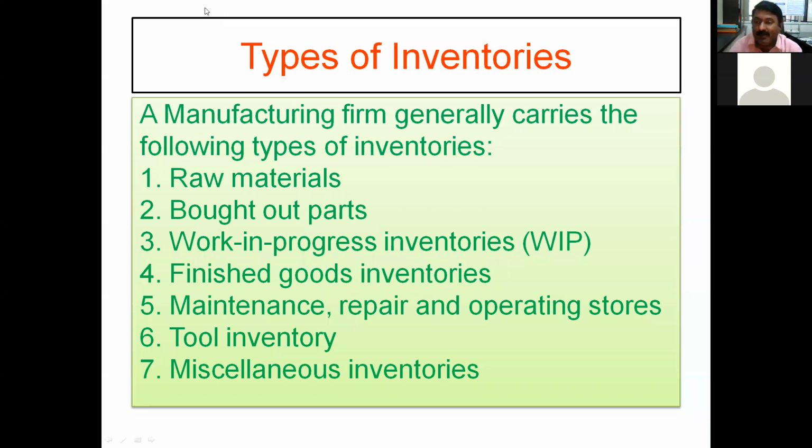Maintenance, repair, and operating stores. Very, very important types of inventory. What are the different things required for maintenance, and for repair and operating stores? For example, take the example of a grinder. There are different types of grinders: small, medium, and big. A small grinder can go up to a 3-inch wheel, a medium one up to 5-inch or 7-inch, and in the bigger one a 9-inch grinding wheel can be loaded.